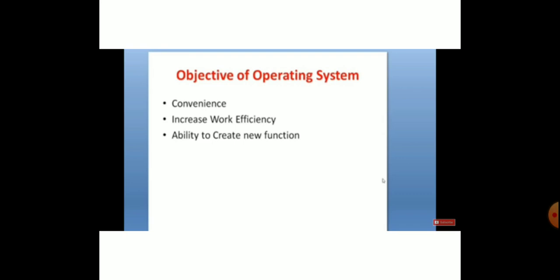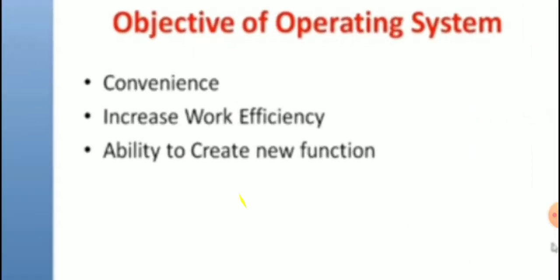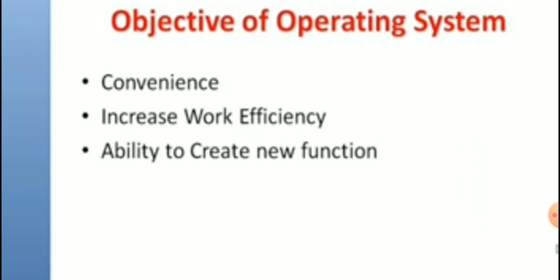objective of operating system. Its features. What are the features of an operating system? Convenience, increased work efficiency, ability to create new functions. Convenience. The user can do anything in a user-friendly manner. Even small children can operate the computer without any struggle. That is convenience.